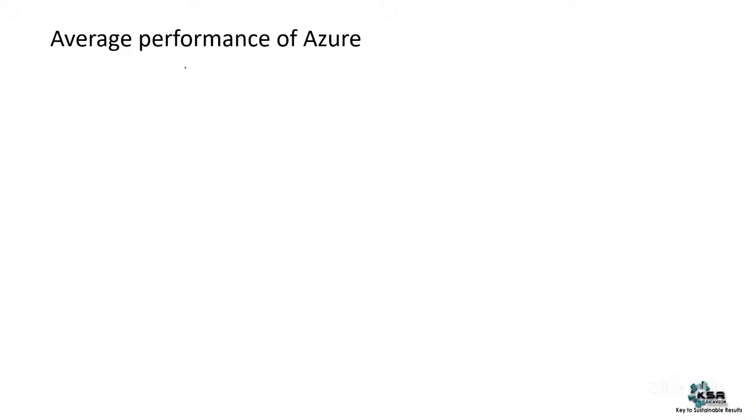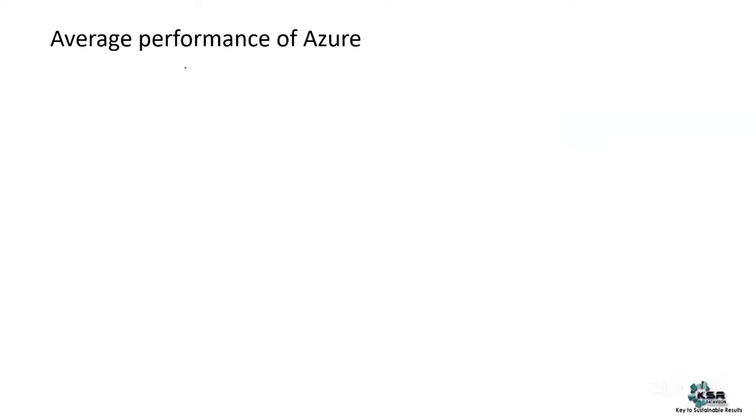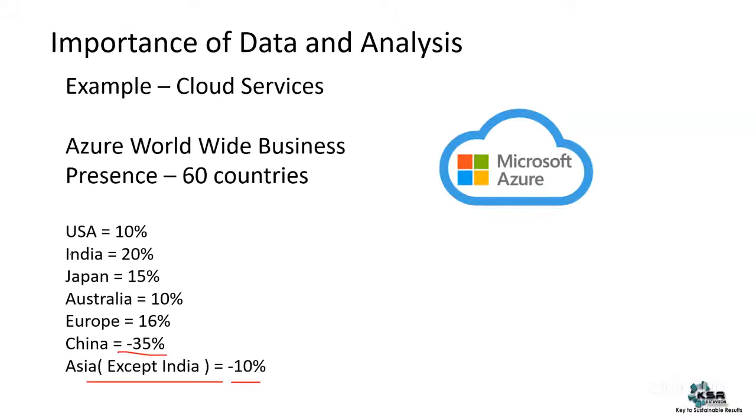Average performance means a combination of all these percentages, divided by the total number of countries mentioned. I see there are 7: USA is 1, 2, 3, 4, 5, 6, and all the Asia market, except India, which we have kept separately, is 7.